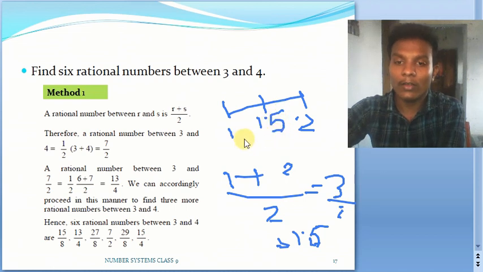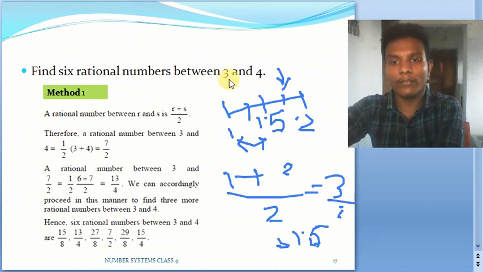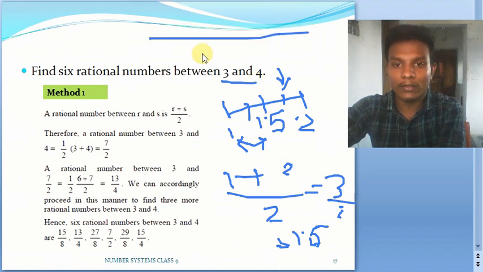Now tell me, this number will be perfectly in between, exactly in the middle of these two numbers. That means if you take the average of these two, it will lie exactly here. Based upon this principle, we can find any number of numbers between the given two numbers. For example, if the question is about 3 and 4, here you'll have your 3 and here you'll have your 4. First you will take the average of these two. So what is the average here?